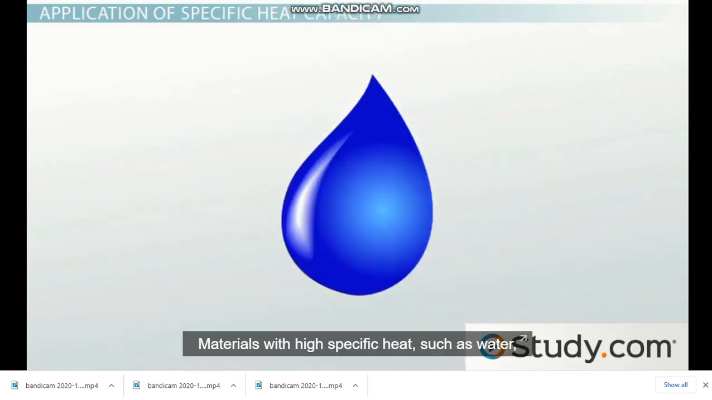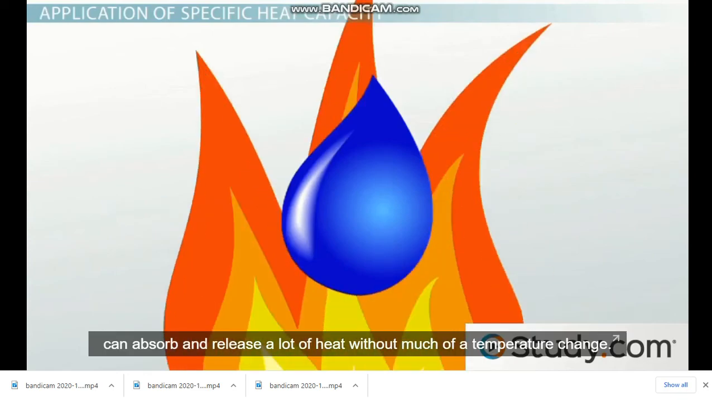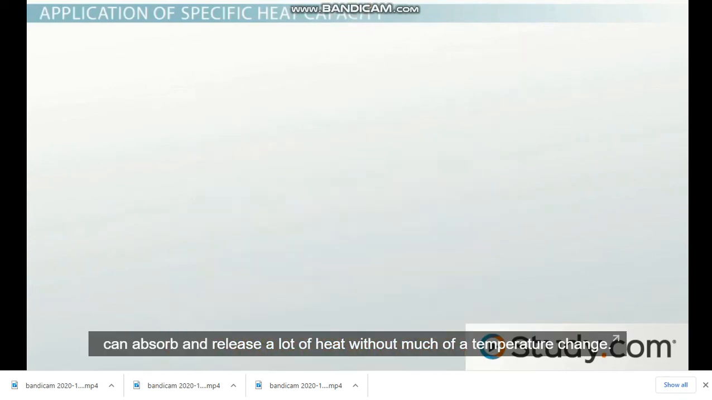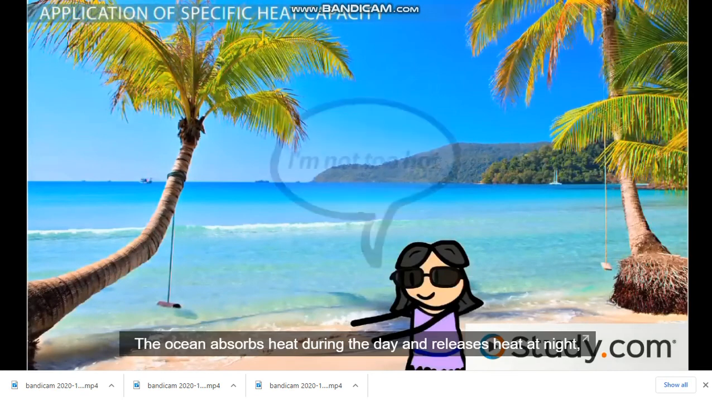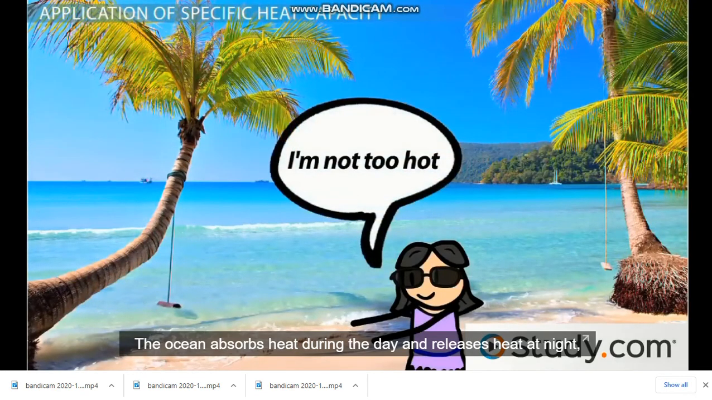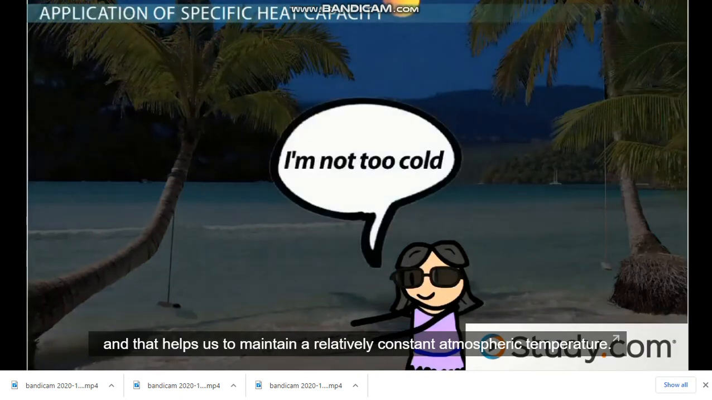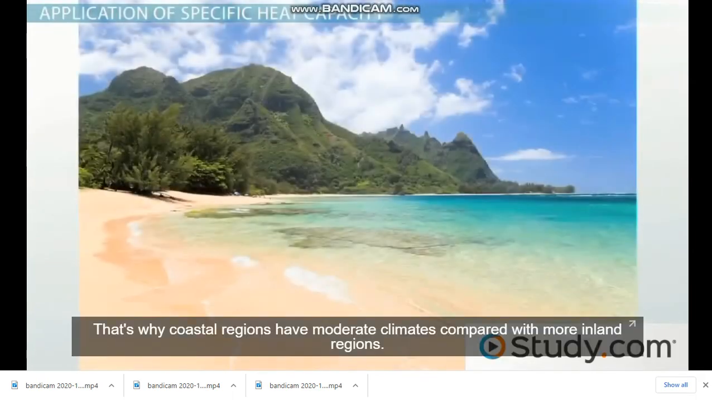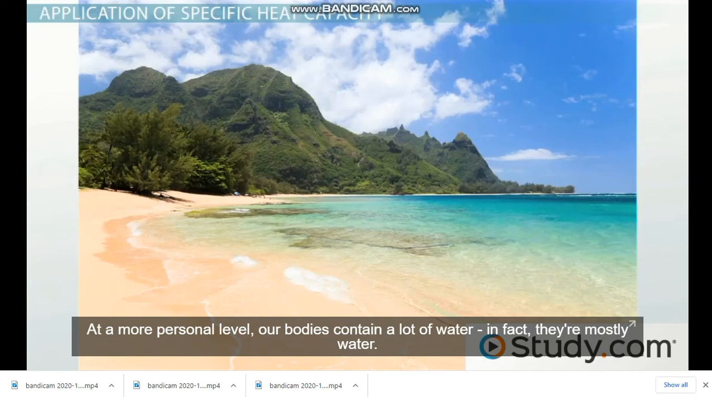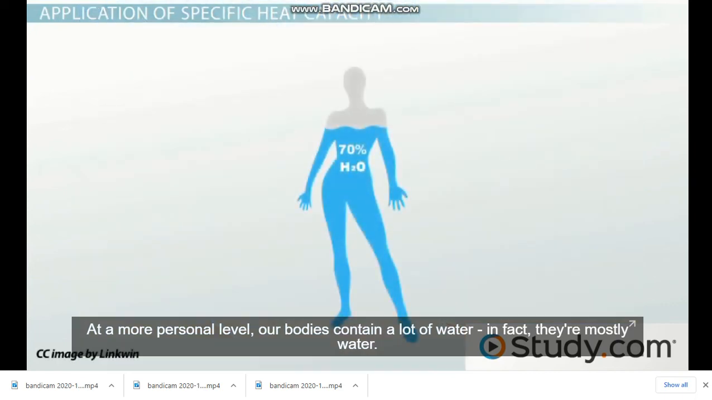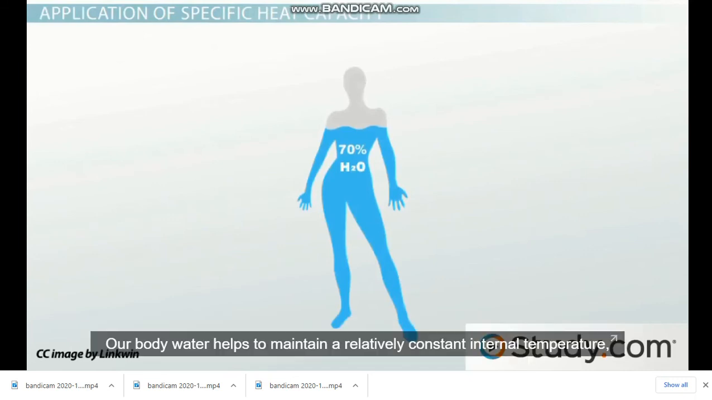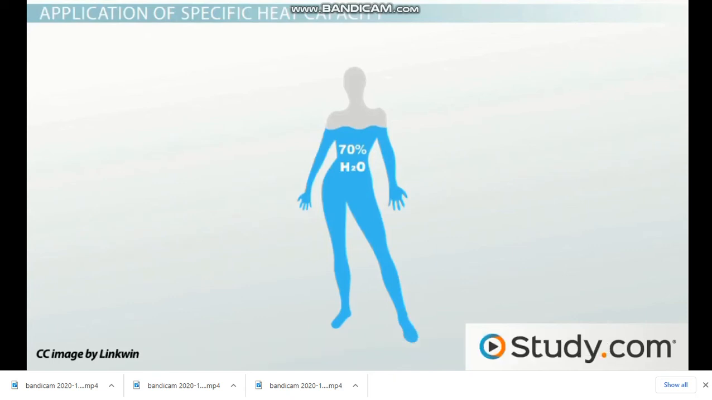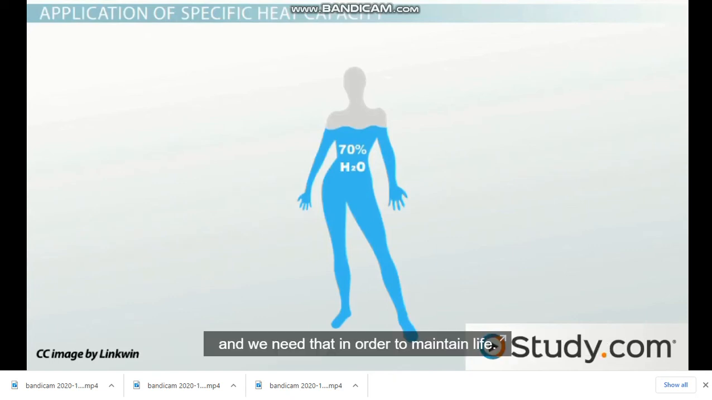Materials with high specific heat, such as water, can absorb and release a lot of heat without much of a temperature change. Let's consider the ocean. The ocean absorbs heat during the day and releases heat at night, and that helps us to maintain a relatively constant atmospheric temperature. That's why coastal regions have moderate climates compared with more inland regions. At a more personal level, our bodies contain a lot of water. In fact, they're mostly water. And our body water helps to maintain a relatively constant internal temperature, and we need that in order to maintain life.